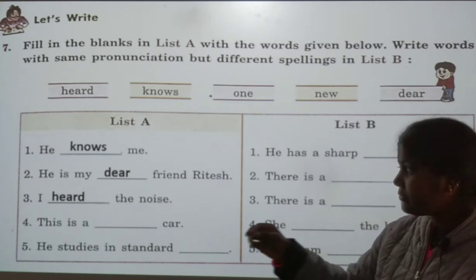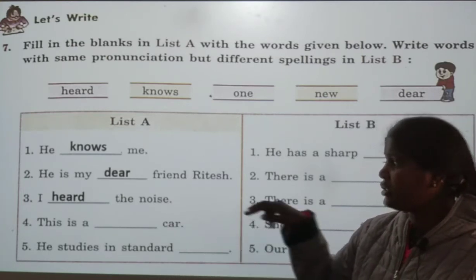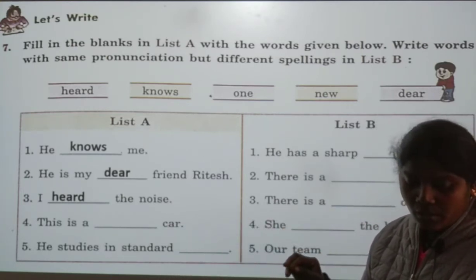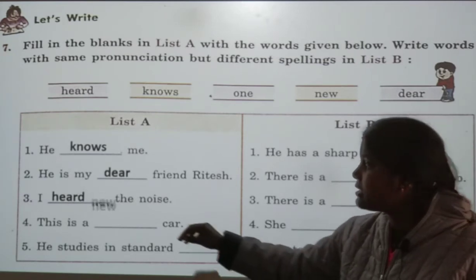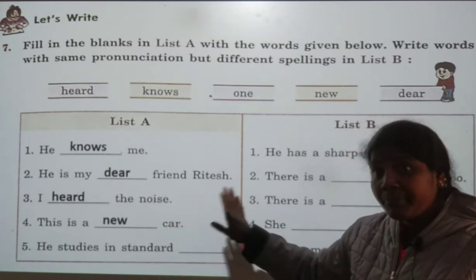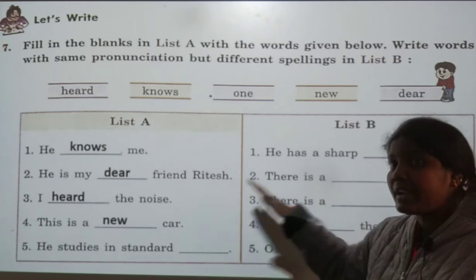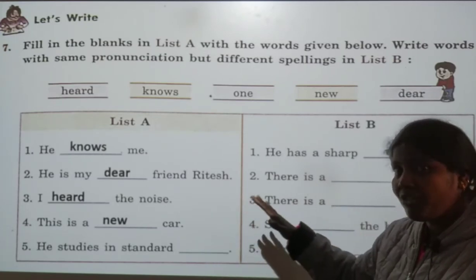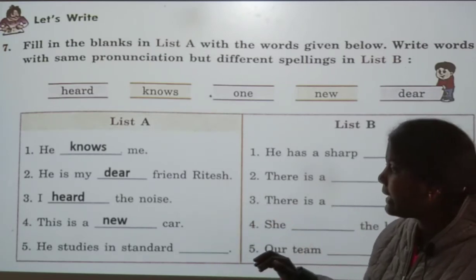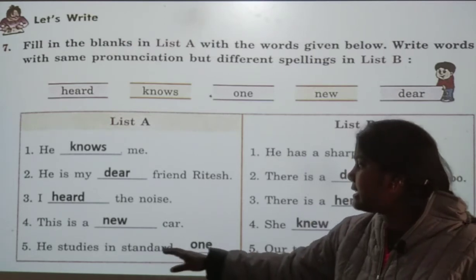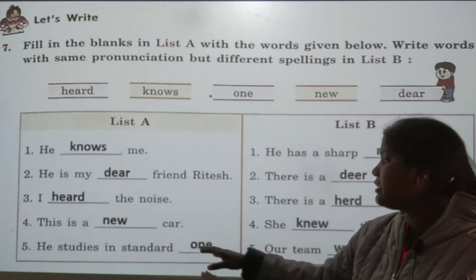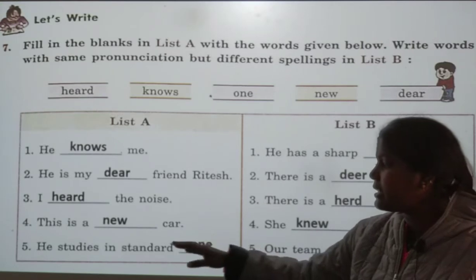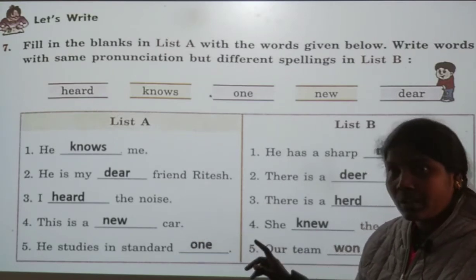Okay. This is a dash car. This is a new car. The answer is, this is a new car. Afterwards, I will tell the differentiation of the words. And he studies in standard 1. He studies in standard 1.